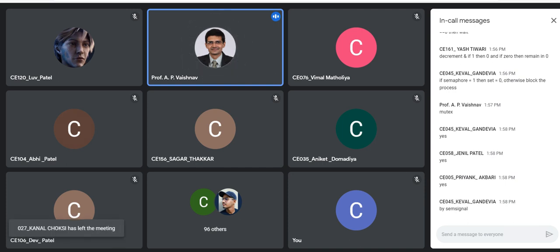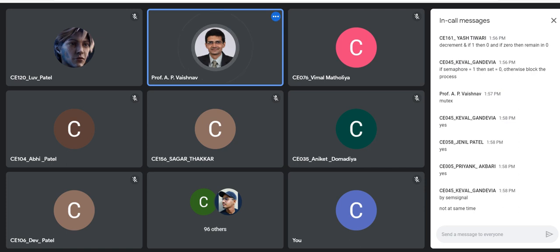Suppose the producer is doing sem_wait on one variable, let us say s. Can the consumer increment that count using sem_signal of s? That is possible in case of semaphore, not at the same time, that is correct, but it is possible. But in case of mutex, it has to be the same process or same thread.